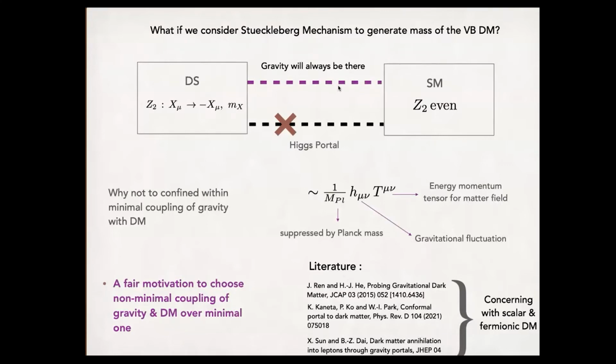So why not confine it within the minimal coupling, instead of going beyond to the non-minimal coupling? Because obviously the minimal coupling is always suppressed by the Planck mass. We don't have a sufficient parameter which can enhance this coupling. So this is a fair motivation to choose non-minimal coupling of gravity and dark matter rather than the minimal one.